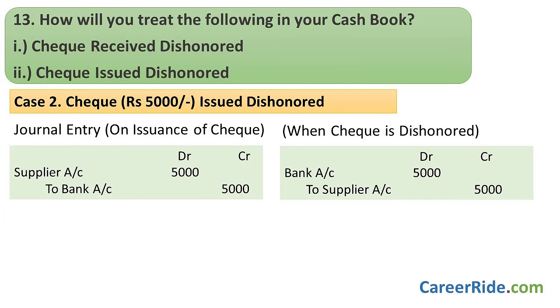Okay, now let's see case number 2. What would have happened if you had issued this same check and it got dishonored? So you would credit the bank account by rupees 5,000 to record the payment. The journal entry would look like this. Now, if the same check is dishonored, you will have to reverse this entry to debit the bank account by rupees 5,000 and nullify the effect of the previous entry. So the journal entry in that case would look something like this. And this is how you would deal with the second scenario.